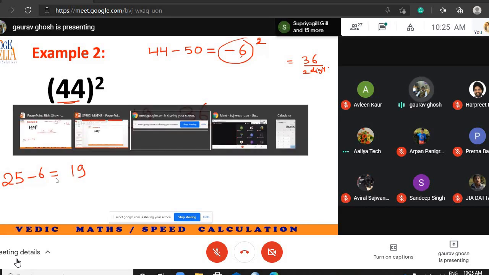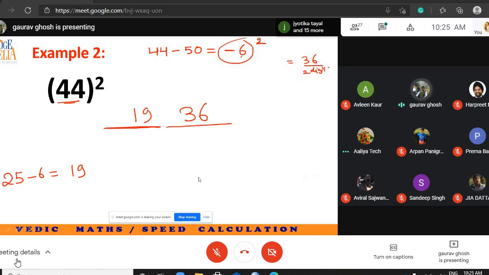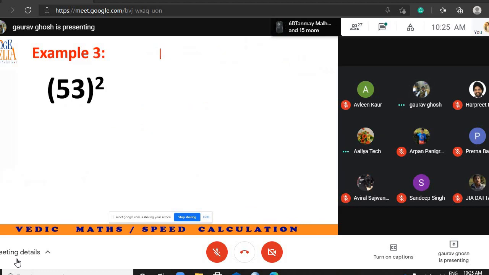Let us verify. Let us see if 44 square is this much. 1936. So if you have understood the trick, you will not take more than 10 seconds. I am challenging you. Solve this in 10 seconds.